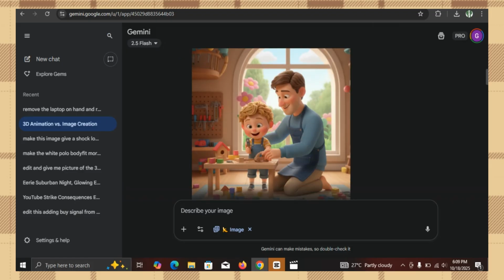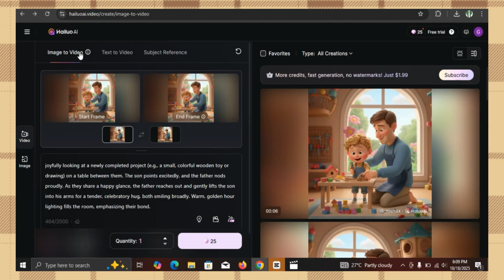Now how do we put this to life? Now it has generated this particular image. All you need to do is download it and move straight to this particular AI. This AI is from image to video, and it's called Halo AI. So Halo AI helps you to convert your image to a video.